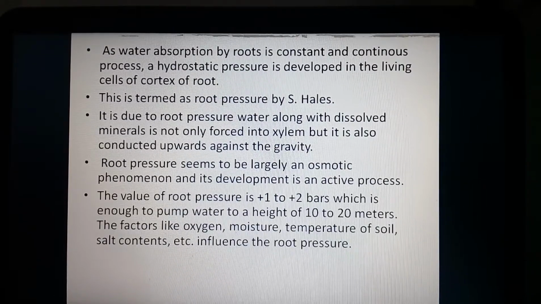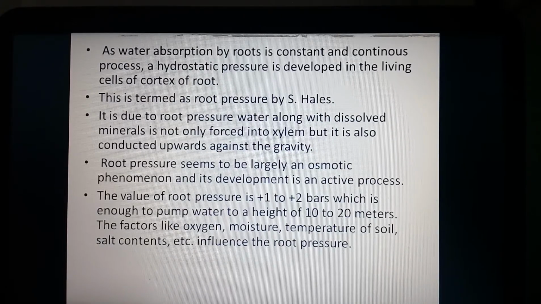The value of root pressure is +1 to +2 bars, which is enough to pump the water to a height of about 10 to 20 meters. See here, the root pressure of about +1 to +2 bar is sufficient to translocate the water up to the height of 10 to 20 meters.